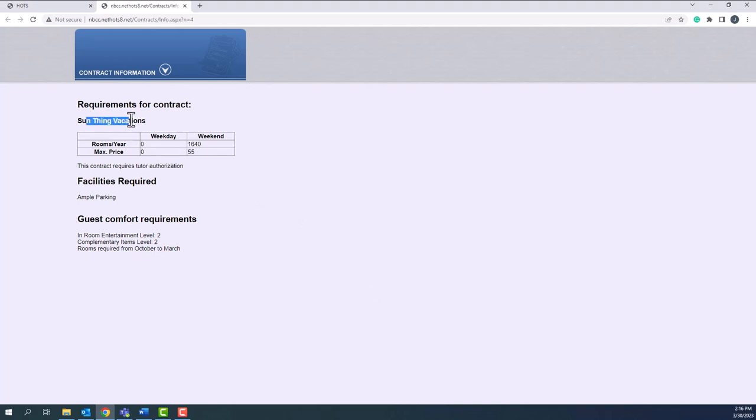So here we have Sunthing Vacations, 0 weekday rooms, 1,640 weekend rooms. Those rooms are spread over the period of October through March. They are only willing to pay a maximum of $55. When you apply for it, it has to be authorized by the instructor. You must have ample parking at your property before they would be willing to give you the contract business. And they do require at least level 2 for in-room entertainment and complimentary items.